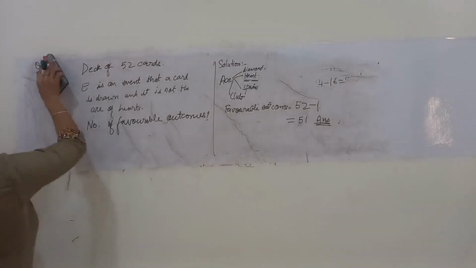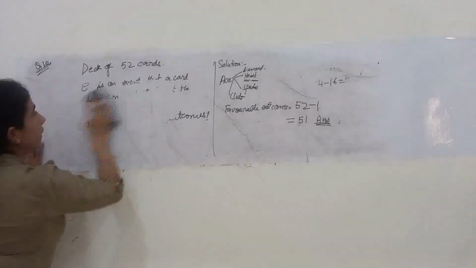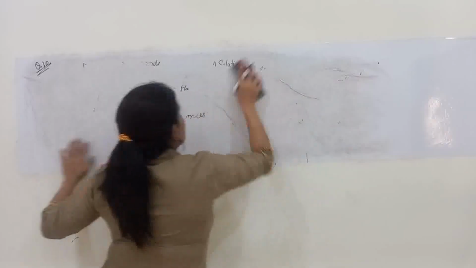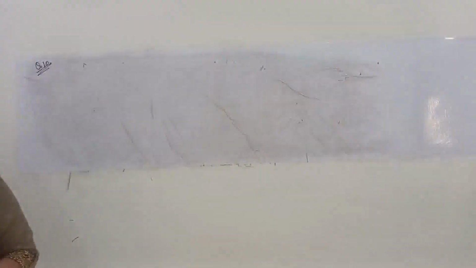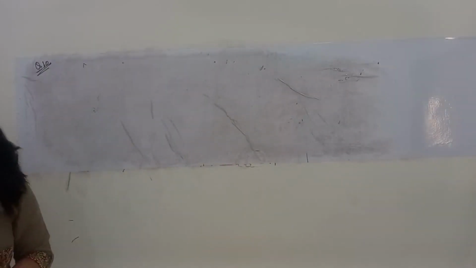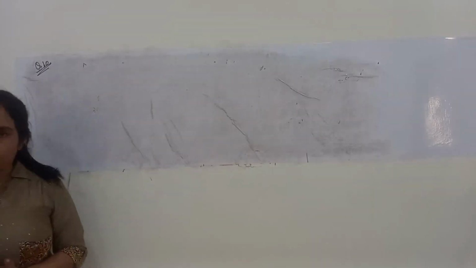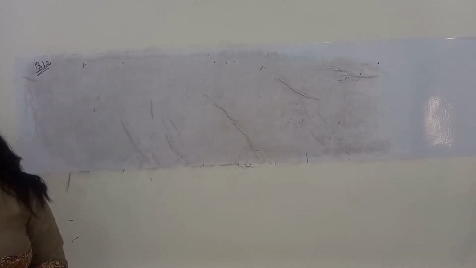Now, switching on to question number 10. Let's see what question number 10 has to say. Question number 10 says, a girl calculates the probability of winning the first prize in a lottery is 0.08. If 6,000 tickets are sold, how many tickets has she bought?